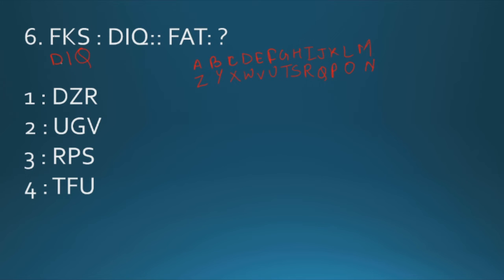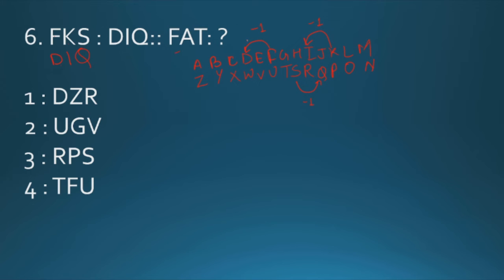F is written as D, that is -1. Now K is written as I, that is again -1. S is written as Q, that is again -1. And like this. So for FAT we have to tell the correct one.